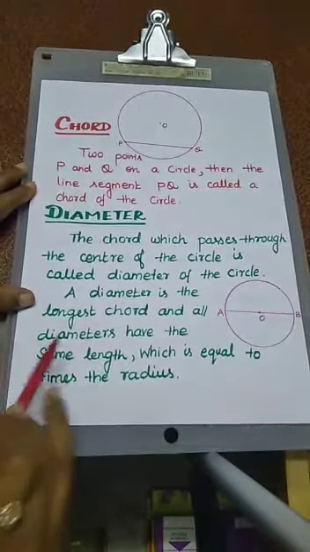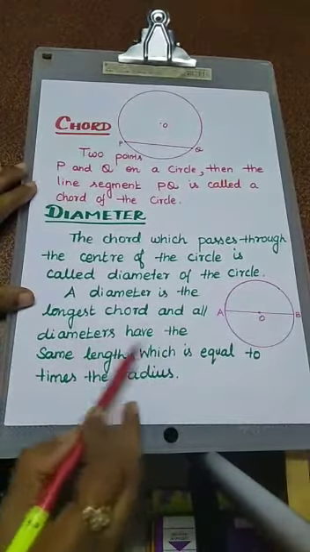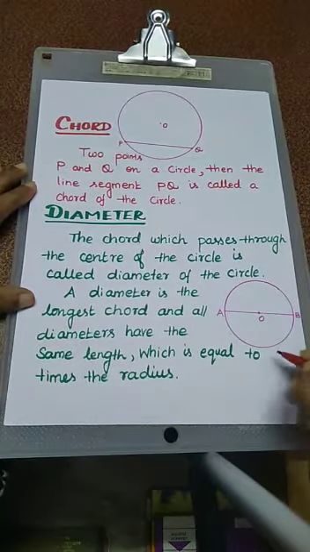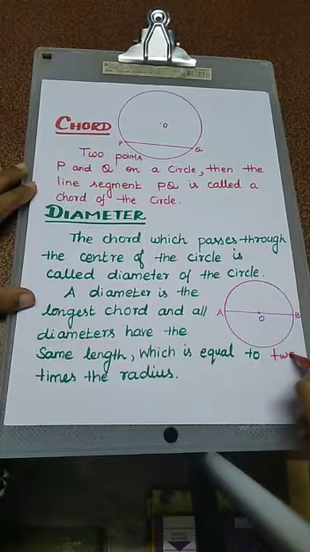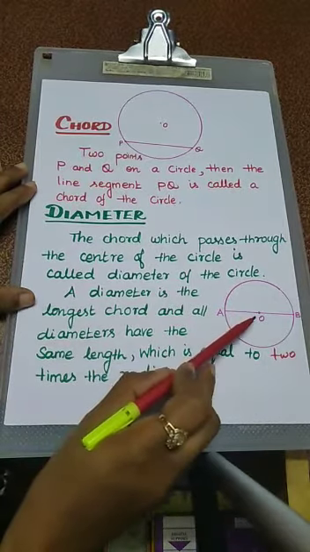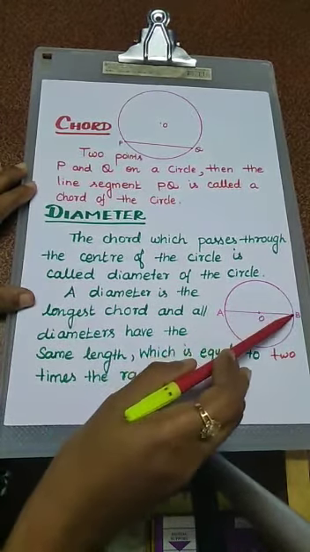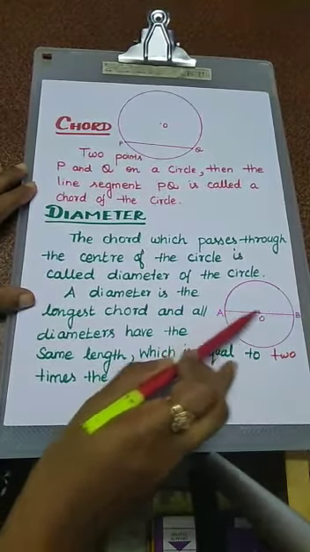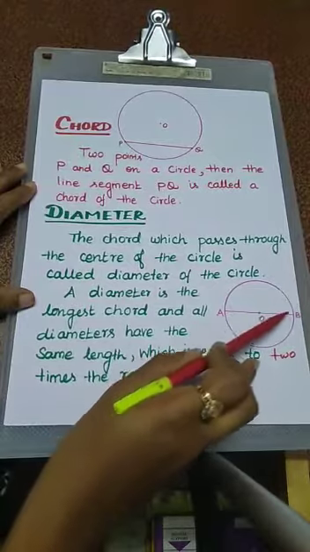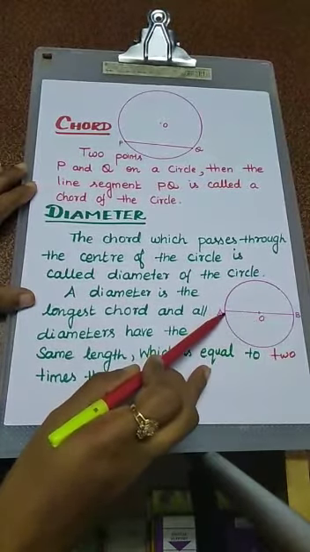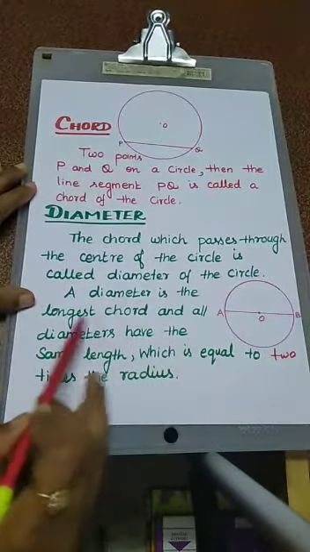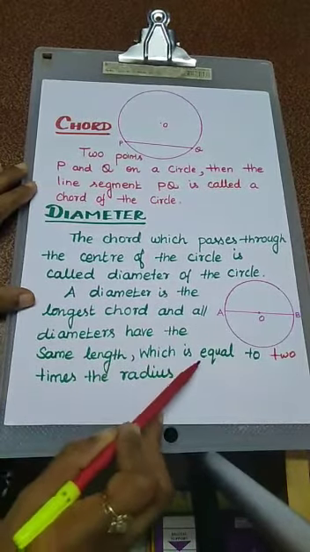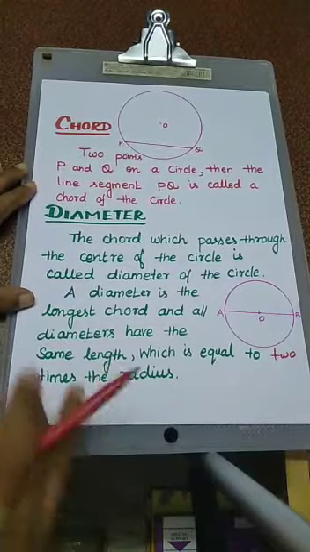A diameter is the longest chord and all diameters have the same length, which is equal to 2 times the radius. O is the center of the circle, A and B are 2 points on the circle. This line segment passes through the center of the circle, so AB is a diameter. OB is a radius, OA is also a radius. So a diameter is the longest chord and all diameters have the same length, which is equal to 2 times the radius.